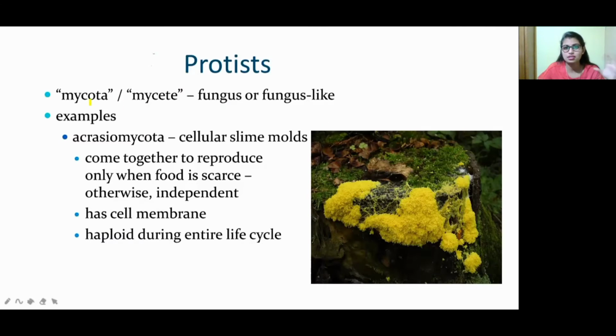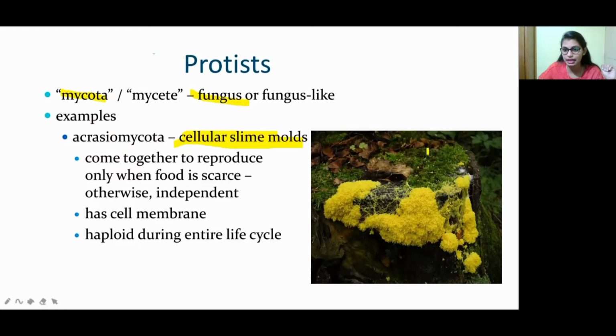So it is also called mycete, it has some mycete characters. So it is Mycota. Mycota is nothing but fungus or fungus-like. So come to the examples. This is cellular slime molds. You can see some mold-like structure, right, which grows on wood where moist condition is there. So in that moist woody place this Protista will grow, for example Acrasiomycota. This is the cellular slime molds which grow on moist woody places.